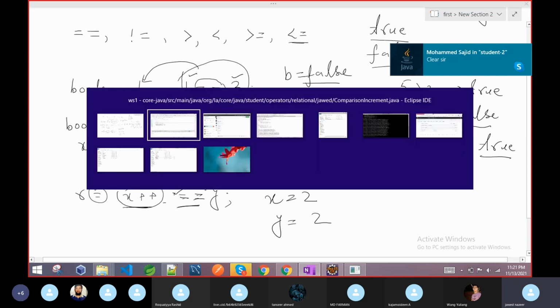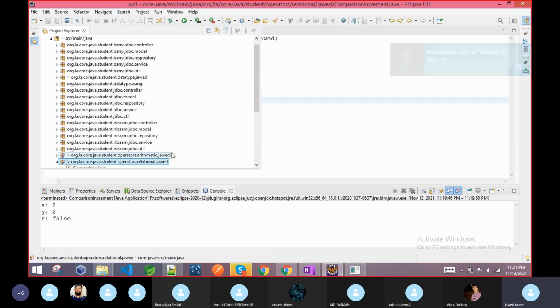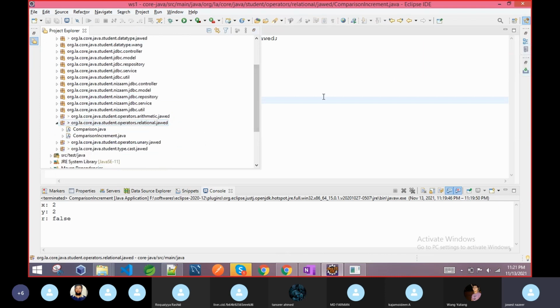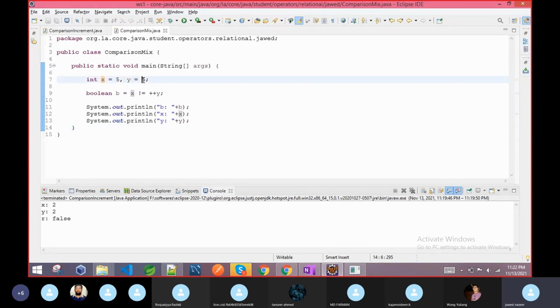We have to check such types of things, because if you go into programming, they will generally ask such types of questions. Okay, I will run this program. If you see here, the value of y is 5 and the value of x is also 5, and here we are trying to compare that they should not be equal. If it is not equal, then it returns true. If it is equal, then it returns false.